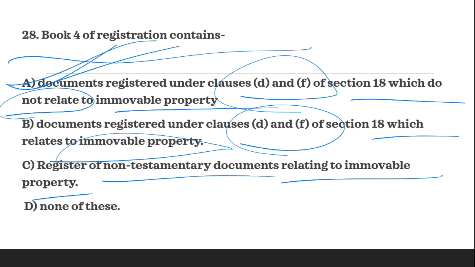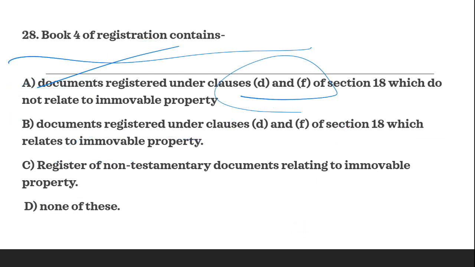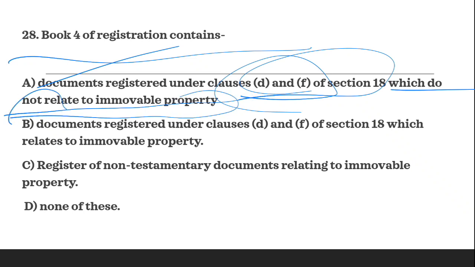In book 4, this kind of documents can be recorded, which are registered under 18D and F, and if they do not relate to immovable property, only then they would be recorded under book 4 of the registration. So A is the correct answer.